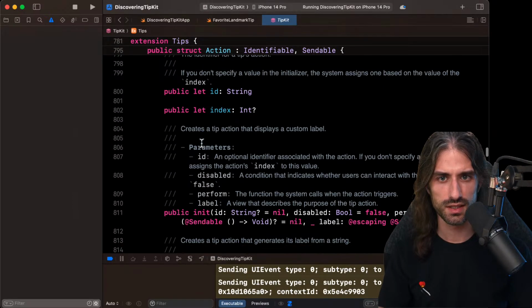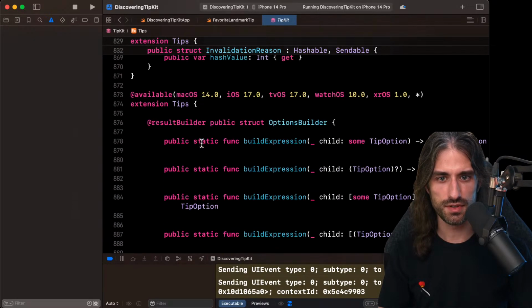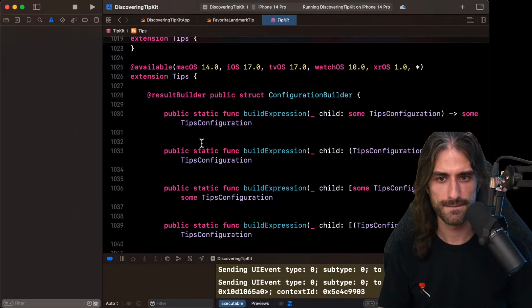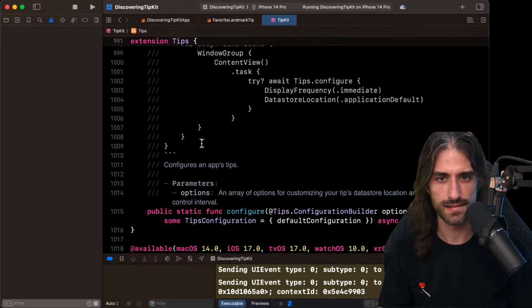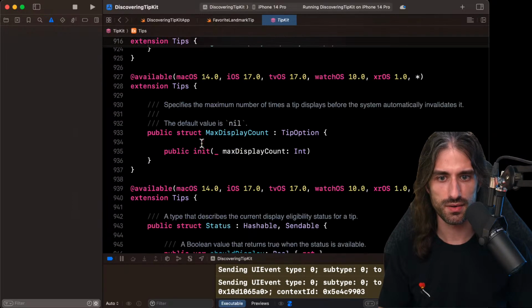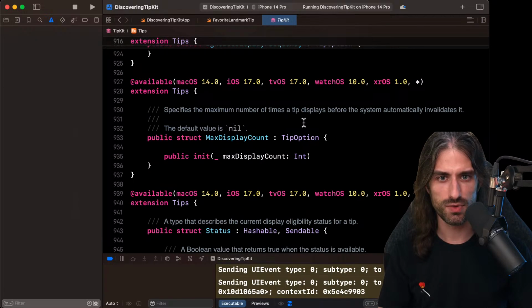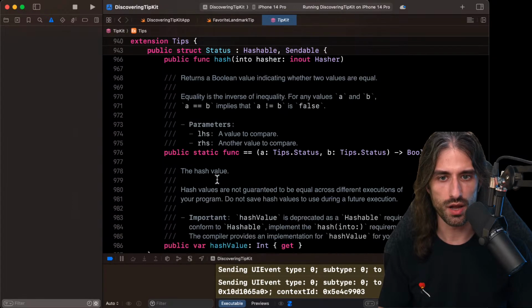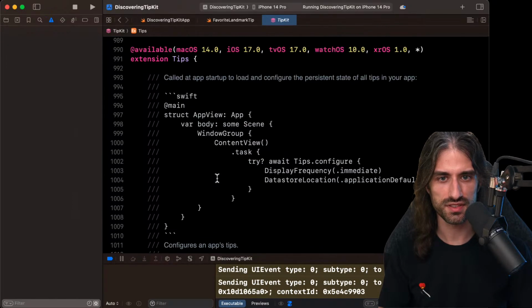Trying to find the static methods actually. Yeah, it's interesting. Max display count. I saw this. It specifies the maximum number of times a tip displays before the system automatically invalidates. So you could say this one should have a max display count of 1 or 2 or 3. That's interesting.